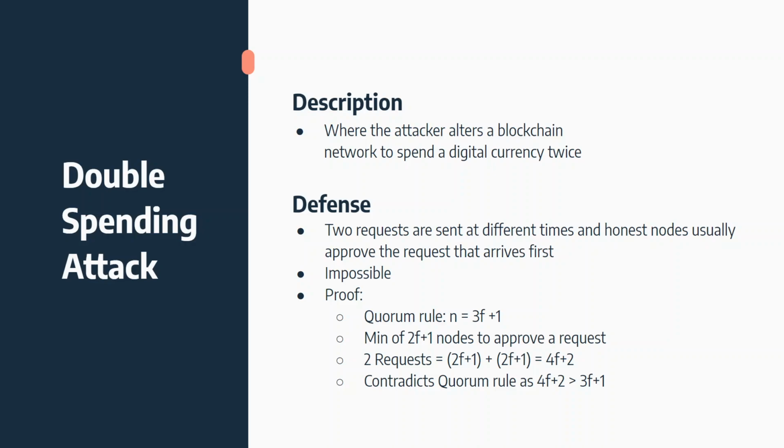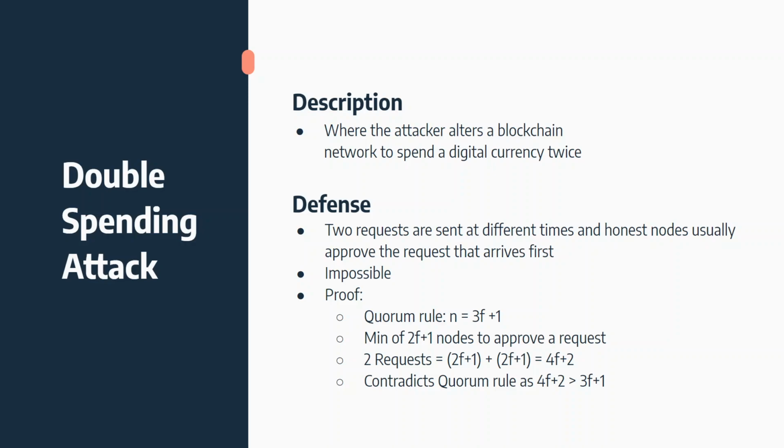Briefly, we have a quorum rule which states that n, the size of the network, is equal to 3f plus 1, where f is the max number of faulty nodes. For why it is not possible for a client to send 2 requests, here's the proof. Each request is sent at different times. Let's say request 1 is sent at time A, and request 2 is sent at time B. Usually the request that arrives at the honest node first gets approved, but that's not always the case.